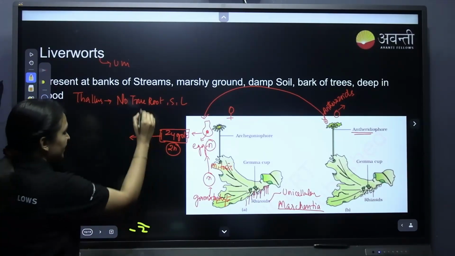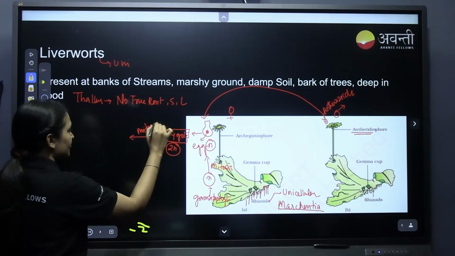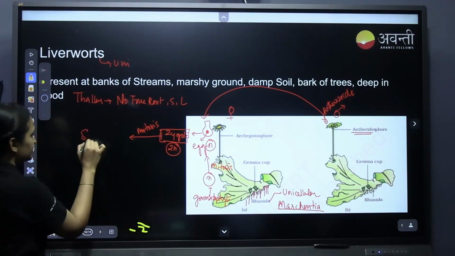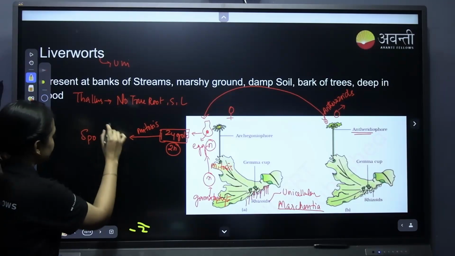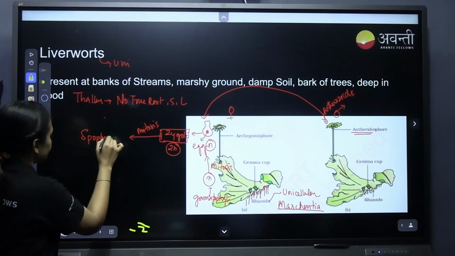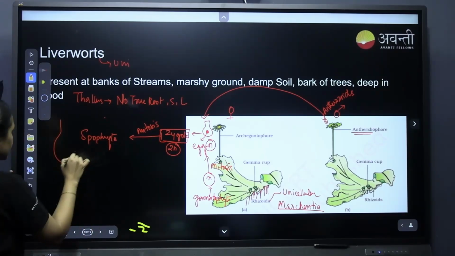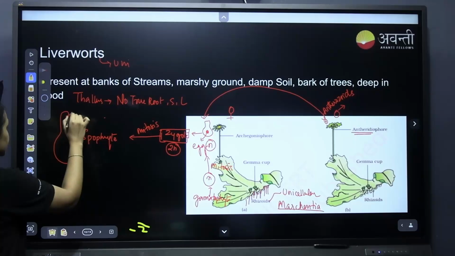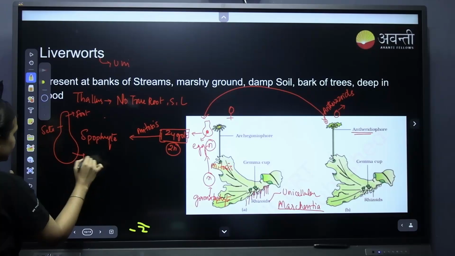What it does first is divide mitotically to form foot, seta and capsule, that is the sporophyte. It forms a sporophyte like this. This is the foot, this is the seta and the capsule.